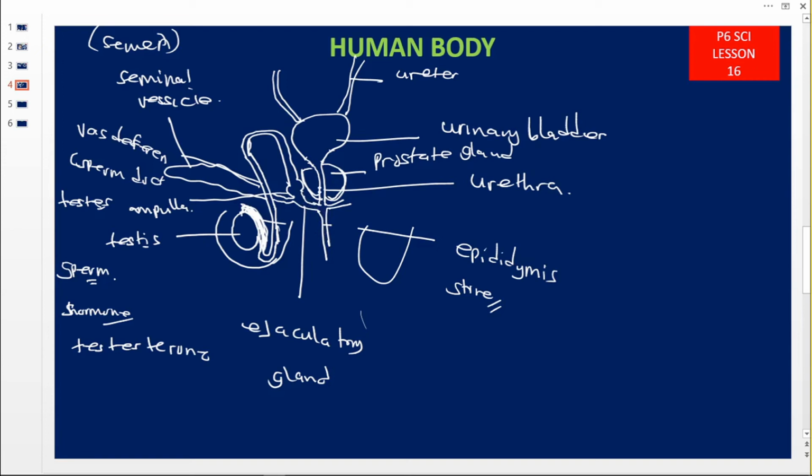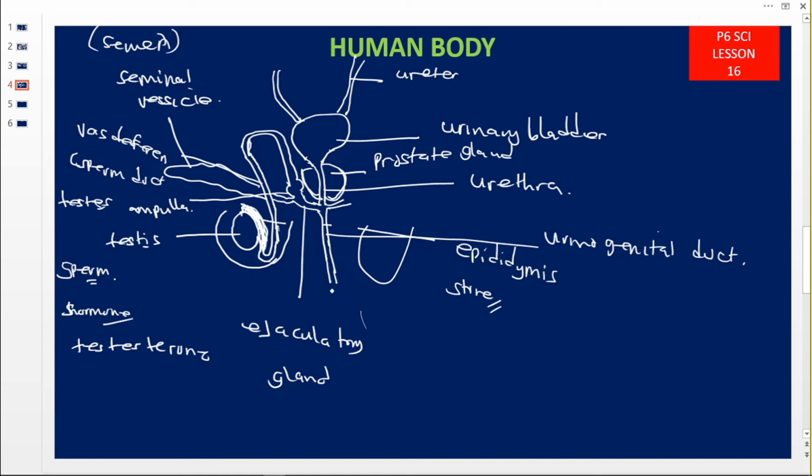So this is the urethra, but at this area the urethra will be carrying both sperms and urine. Then it is called urinogenital duct. Urinogenital duct, meaning that it can conduct both the urine and the sperms at the same time.